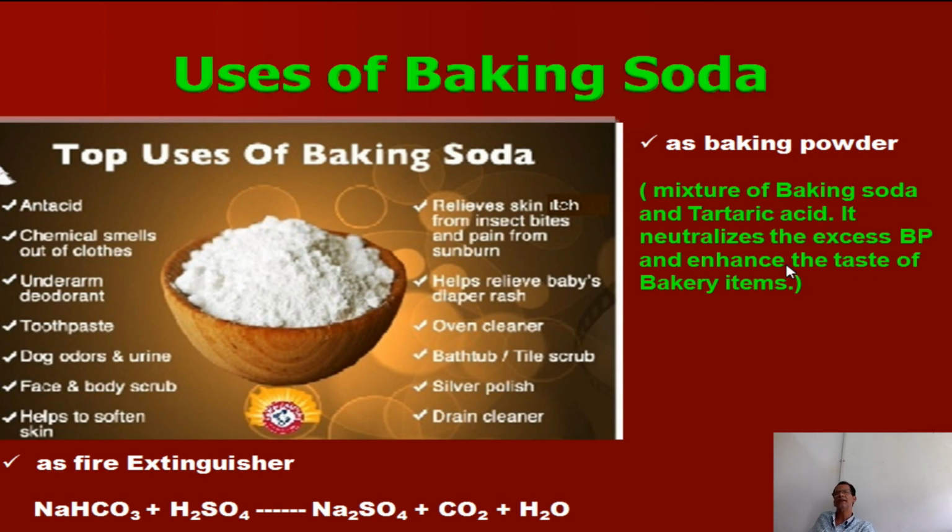Tartaric acid neutralizes the excess baking soda. Because baking soda is alkaline in nature, it gives a bitter taste. If the amount of baking soda is more, it gives a bitter taste to the bakery items. That's why the bitter taste is removed and the taste is enhanced by adding what? Tartaric acid. That's why the mixture of tartaric acid and baking soda is called baking powder. So it is a very important use of baking soda as baking powder.